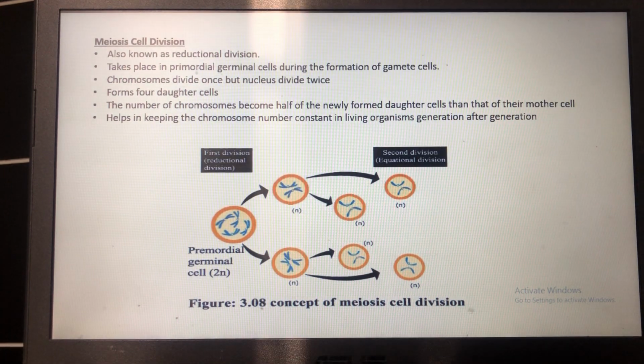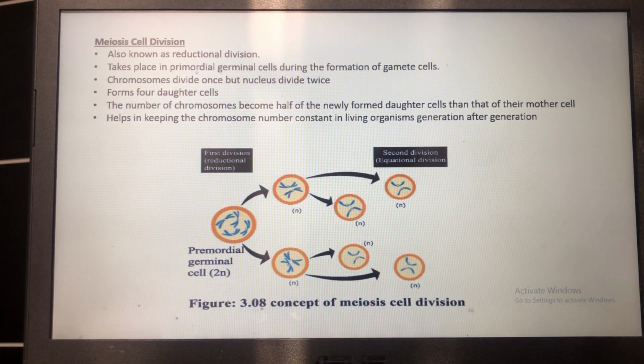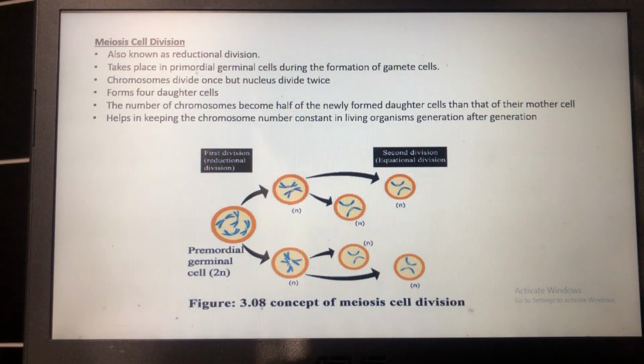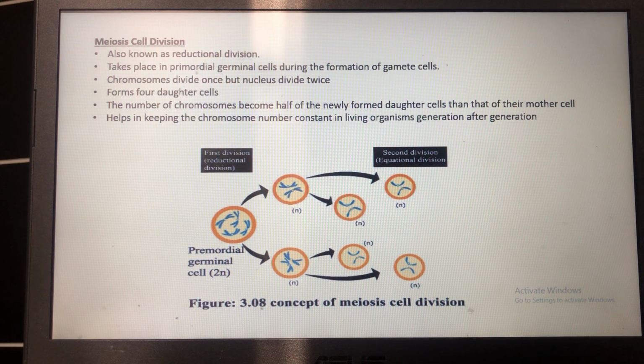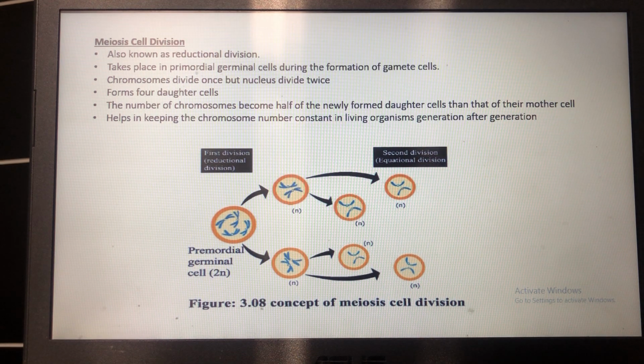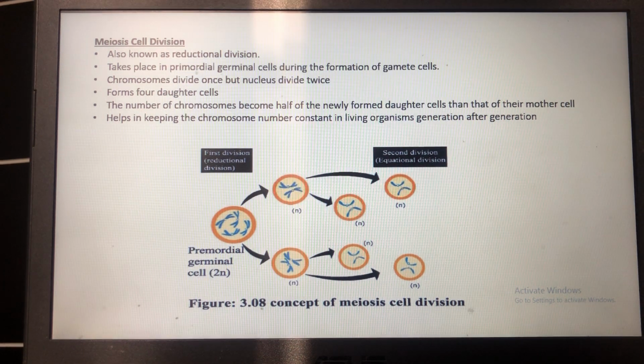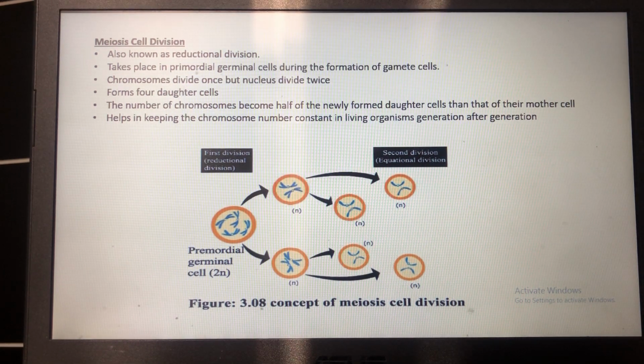Next, we are going to discuss meiosis cell division. Meiosis cell division is also known as reductional division. In higher organisms, meiosis cell division usually takes place before sexual reproduction, that means during the production of gametes. And in lower organisms, meiosis cell division takes place after the formation of the zygote, that means